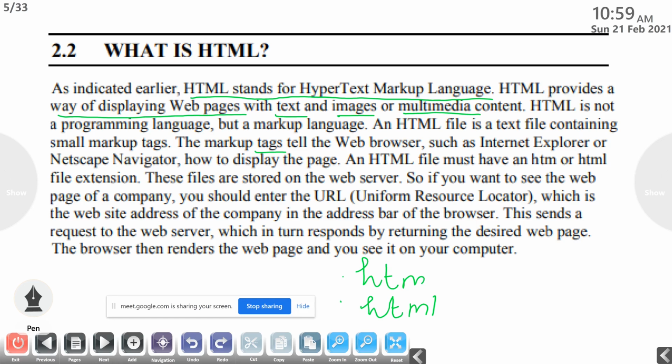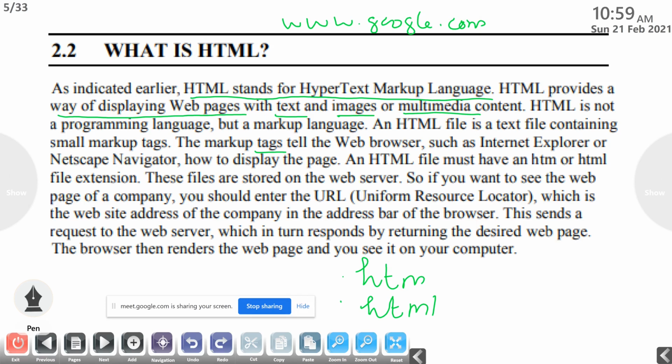Then in the address bar, that is the top portion, the place where we can type text, you want to type the URL of the company's website. For example, if you want to visit the web page of Google, then the URL for Google is www.google.com.